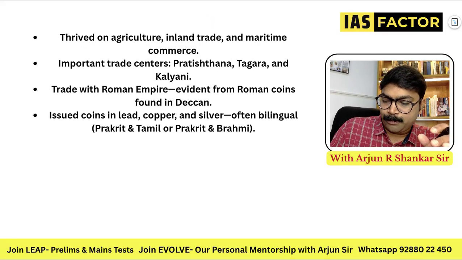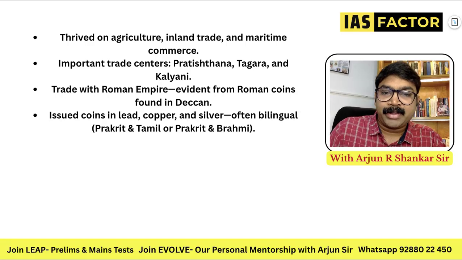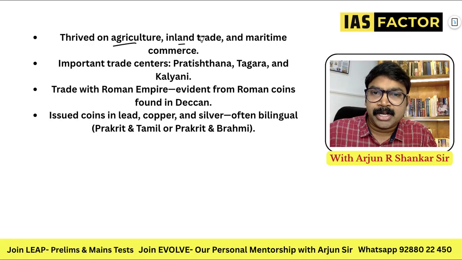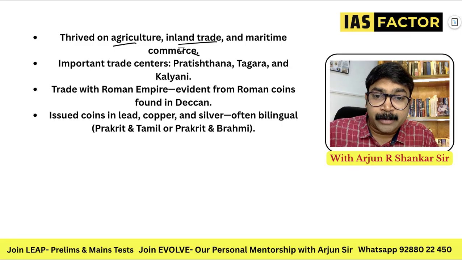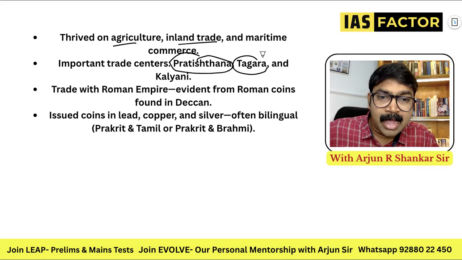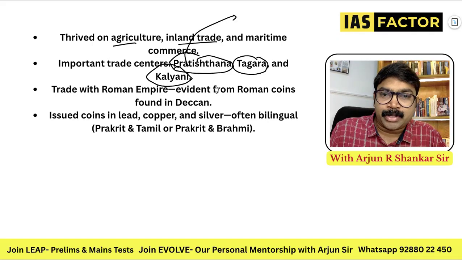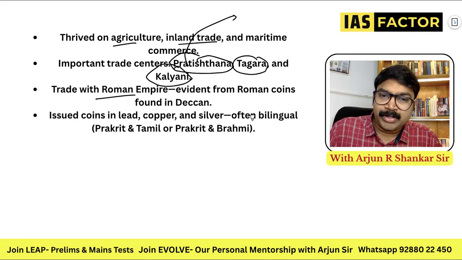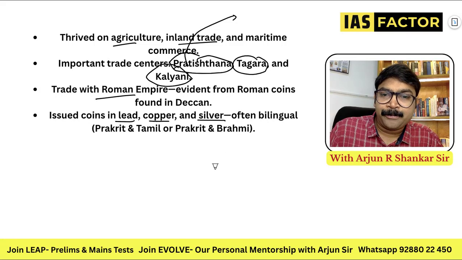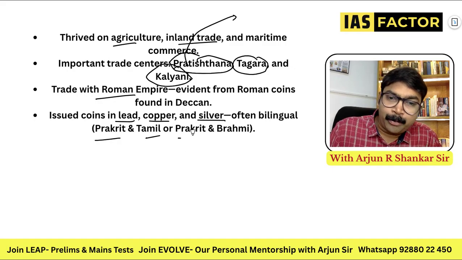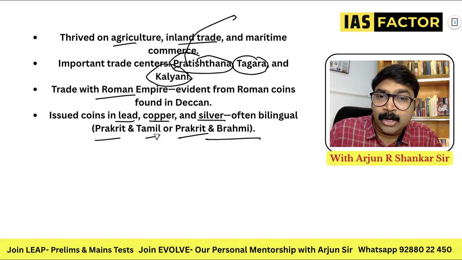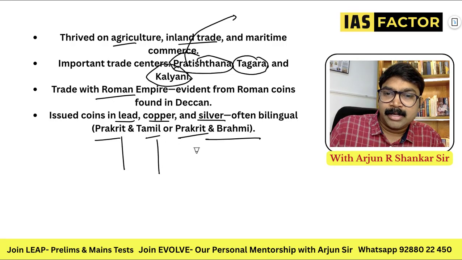So the most important thriving aspects that we can remember are agriculture and trade. The important trading centers were Pratishthana, Tagara and Kalyani. They are all in Maharashtra. All these regions, Pratishthana, Tagara and Kalyani, had trade with the Roman Empire, which is evident from the Roman coins. They issued coins in lead, copper and silver. They had Prakrit and Brahmi legends. They had all types of coins, with Prakrit, Brahmi and all of this.